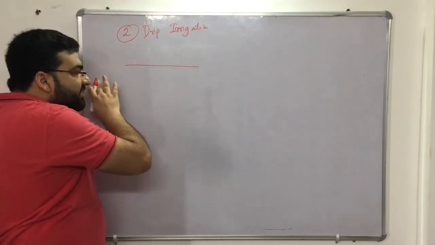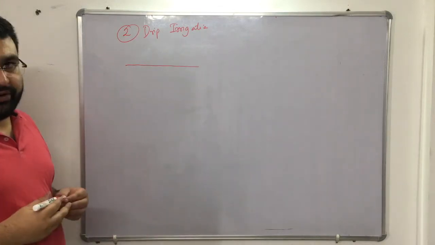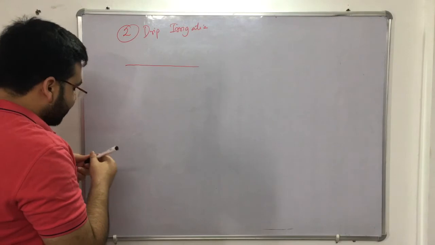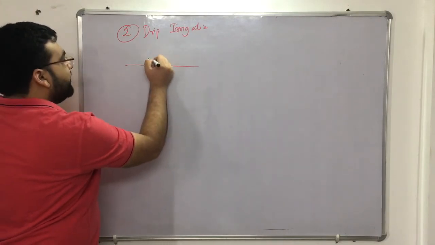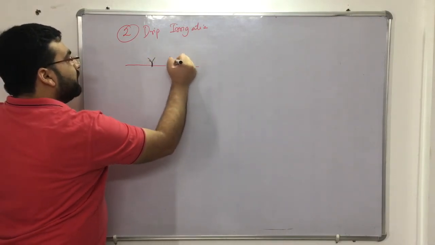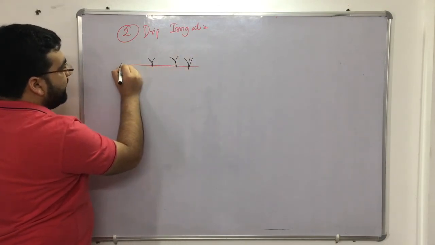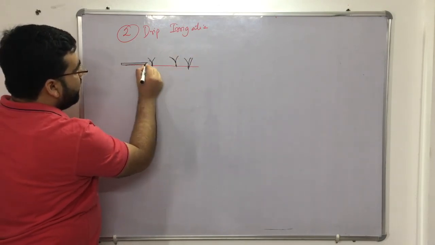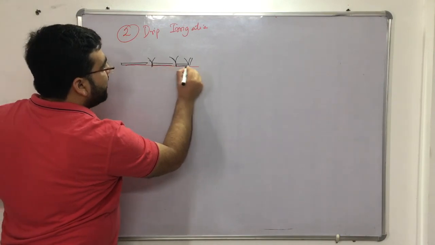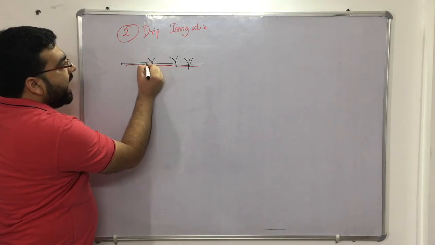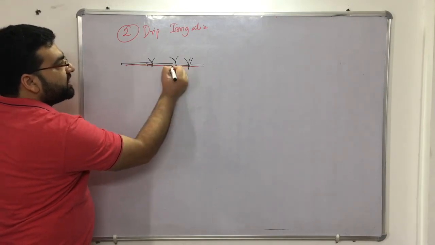We have a series of pipes over a particular land, and let us say this is my crop. Directly above the root zone of the crop, this is the pipe which has been laid on the irrigation land, and we have openings in the pipe just above the root zone.